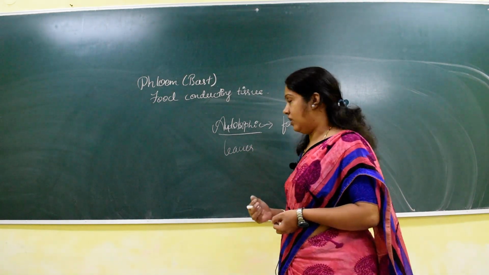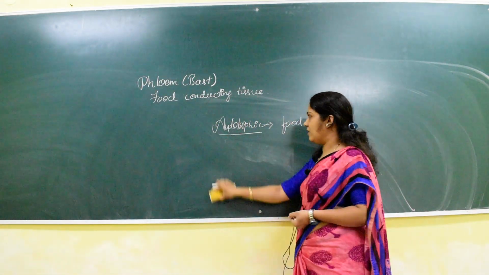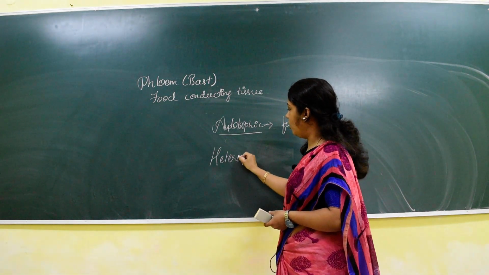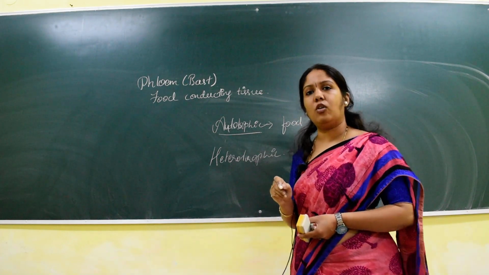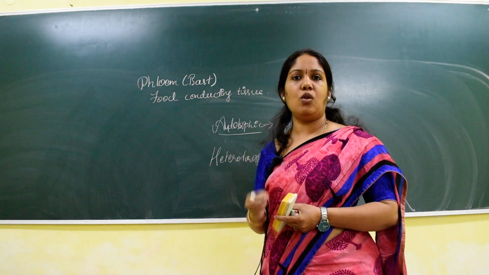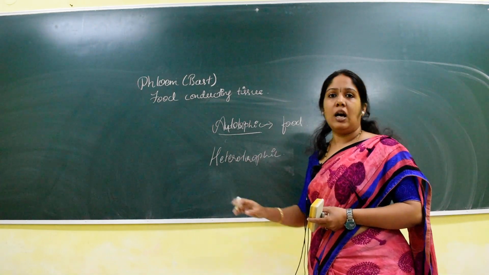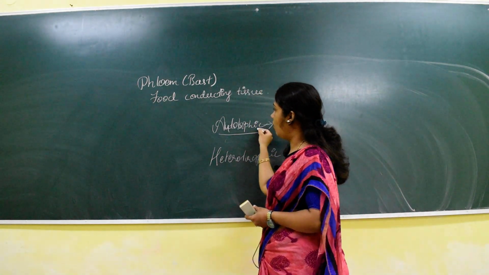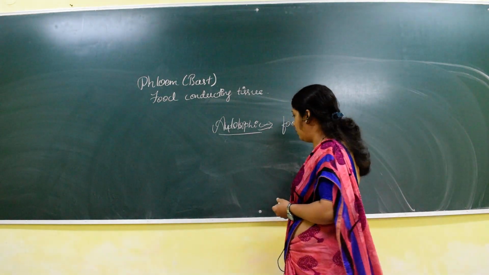Whereas there is another word. These two words are not related to the phloem, but they are basic concepts. Autotrophic, and the other one is heterotrophic. So what is heterotrophic? The heterotrophic are the organisms which do not have an ability to synthesize their own food. They won't synthesize their own food, but instead depend on other organisms for their food. So the plants are called autotrophic because they have an ability to synthesize their own food.